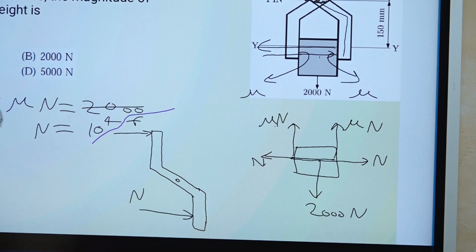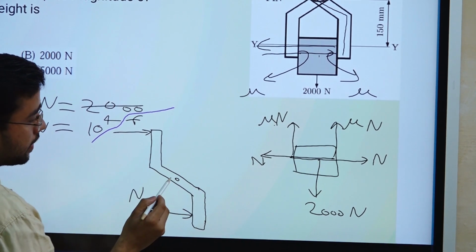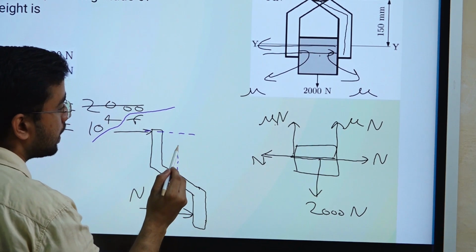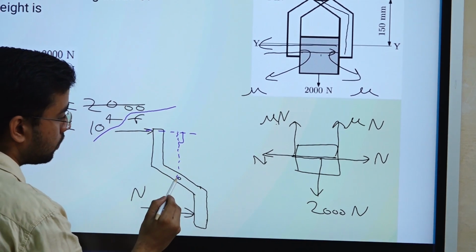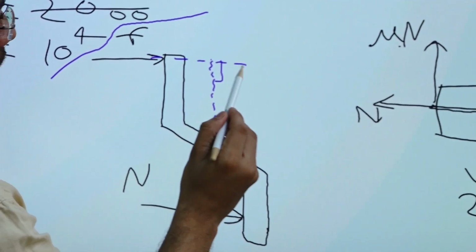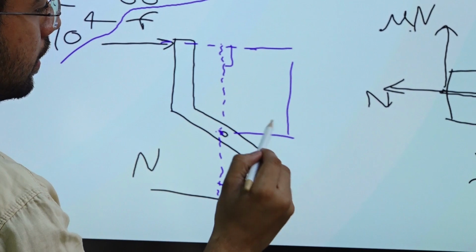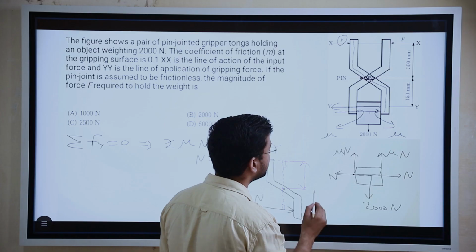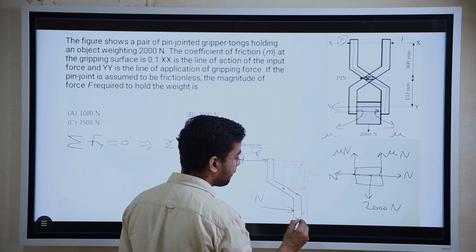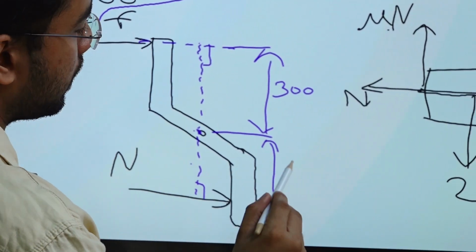Now we have to find the perpendicular distance from this point to both these forces. So just make a perpendicular here, and from here just make a perpendicular here, and take moment about this point. This distance is given in the question, that is around 300, and this distance is given again, that is around 150.